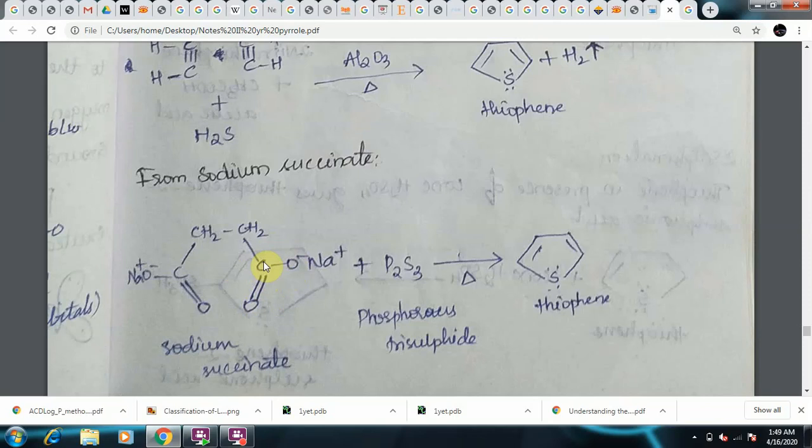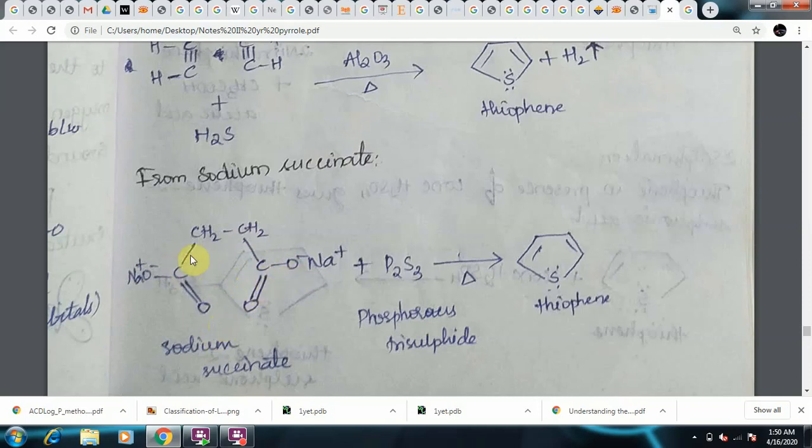So from sodium succinate, as you can see, what is sodium succinate? Succinic acid is butane 1,4-dioic acid, and for sodium succinate, the carboxylic groups should lose their proton to form carboxylates. These are called carboxylates. C double bond O minus, carboxylate, and this is also a carboxylate.